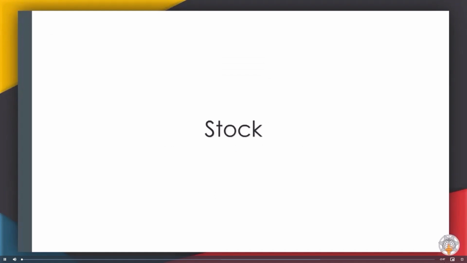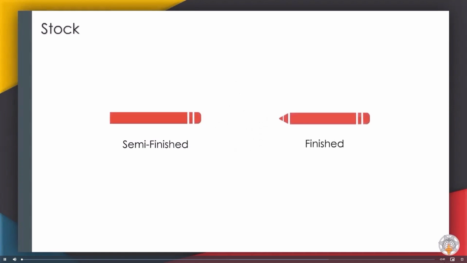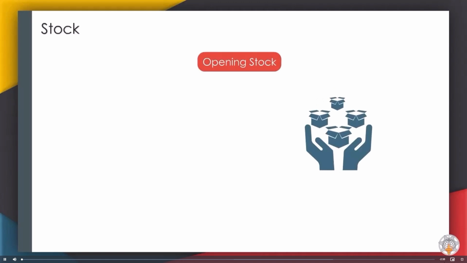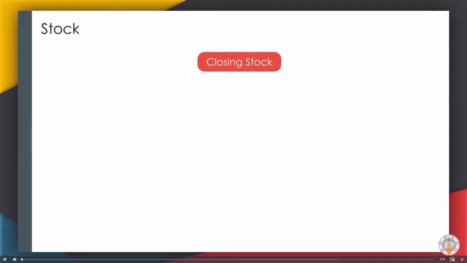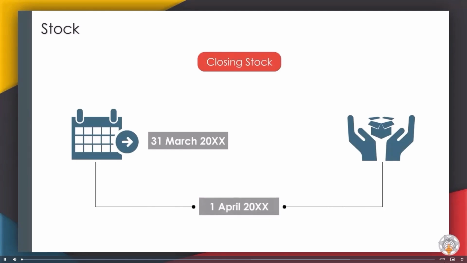Stock. This is the goods in hand. Stock can be semi-finished or finished. Opening stock. This is the stock in hand at the start of the financial year. Closing stock. This is the stock in hand at the end of the financial year. The closing stock of 1 year becomes the opening stock of the next year.